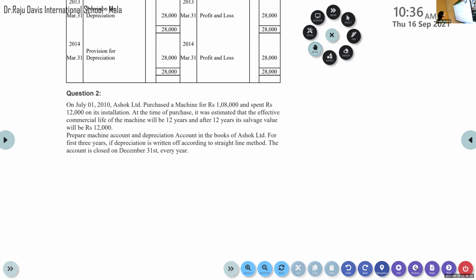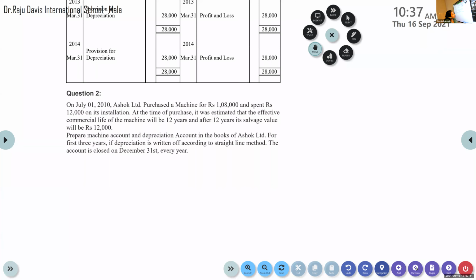And look at the last sentence: the account is closed on December 31st. From this, what do we understand about the accounting period, followed by this business, this company, Ashok Limited?